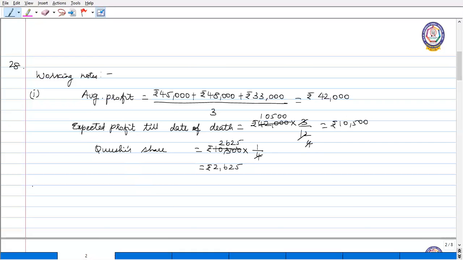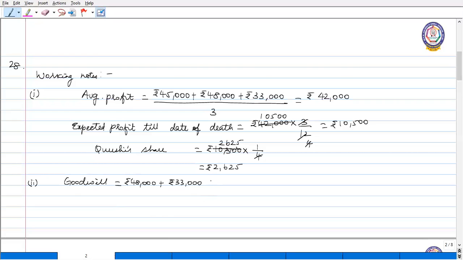Second, what we have to find out is the goodwill calculation of Qureshi. So we have to calculate the goodwill with the addition of the last 2 years' profit. The last 2 years' profit is 48,000 and 33,000.